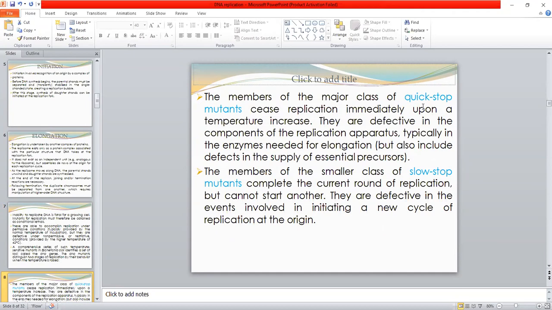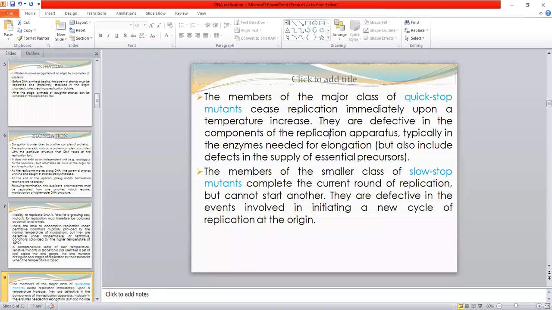They are defective in the components of the replication apparatus. So these quick stop mutants are defective in the replication apparatus. Different components of the replication apparatus, such as enzymes needed for elongation, but they also include defects in the supply of essential precursors.